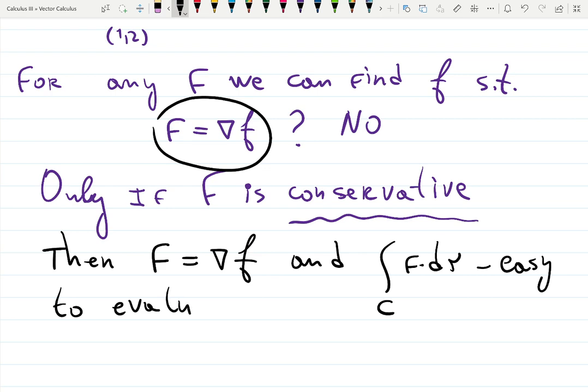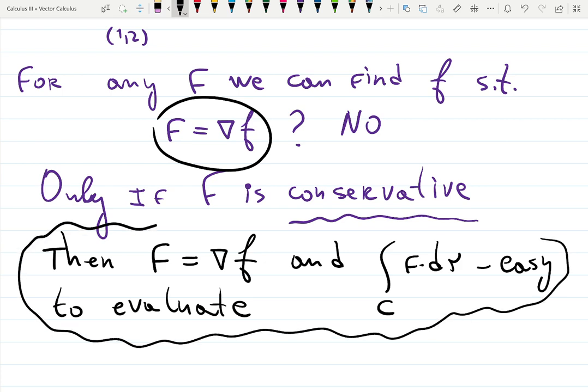That's the whole idea. Conservative fields are good because they build an easy line integral, so it will be easier to accumulate all the magnetic forces and so on.